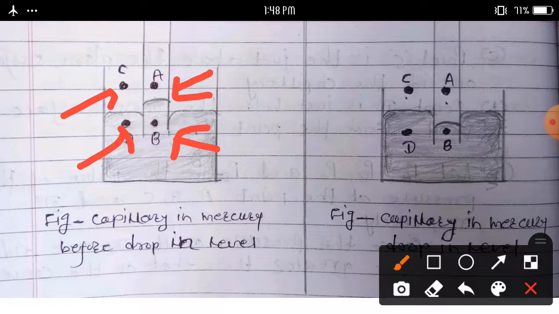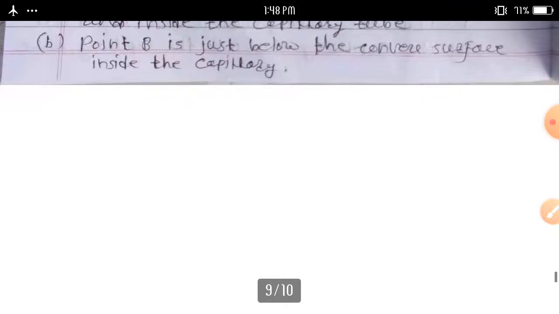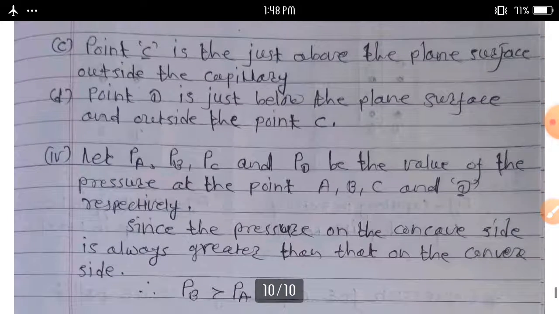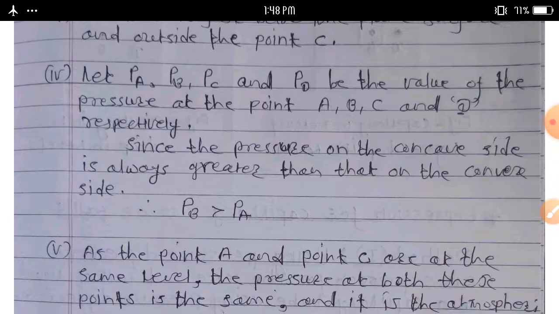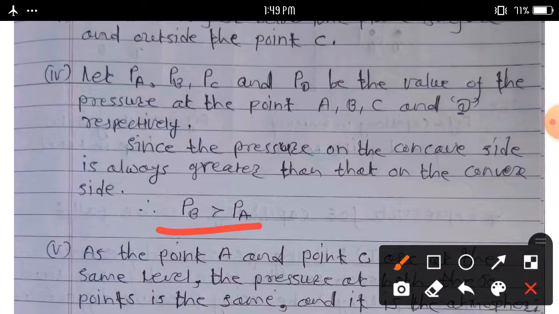Since the pressure on the concave side is always greater than that on the convex side, we can write P suffix B greater than P suffix A, because the pressure on the concave side is always greater than that on the convex side.